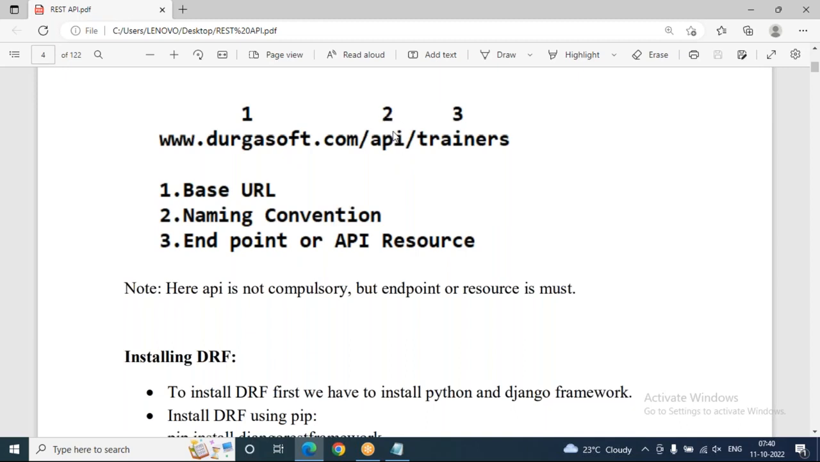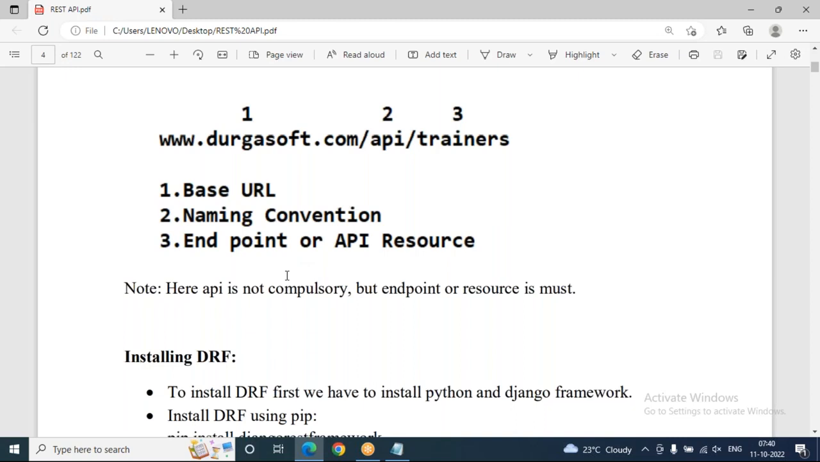This is optional, not compulsory. Every time API is not required. And the third one is very important, the endpoint or API resource. That is trainers. Trainers is my endpoint or API resource. Here API is not compulsory, but the endpoint or resource is a must. Generally, when we deal with a Django application, first the web address, then slash trainers or students or the like, we have to give. This is what endpoint or resource means. So now this is just a basic introduction of REST framework clearly.